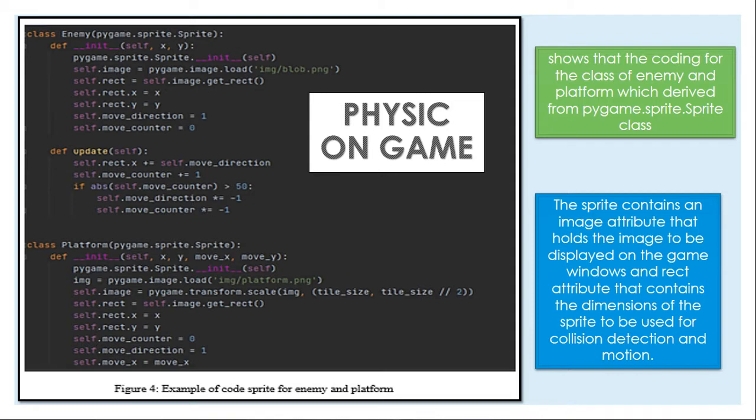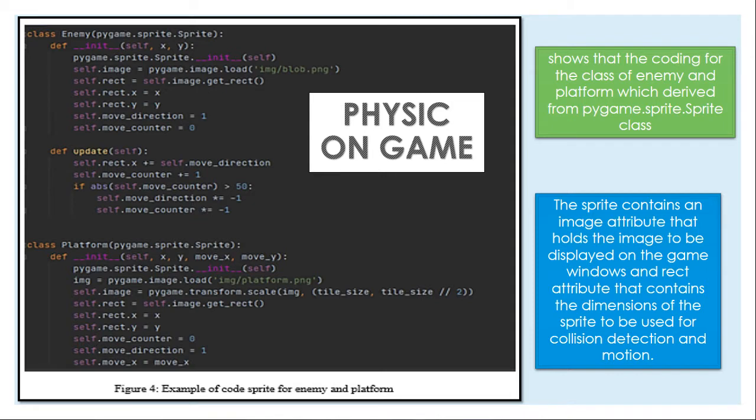I will explain about the physics that we apply in this game. So, in this game, Pygame plays a crucial role in illustrating this game. Pygame is a thin wrapper around the SDL library, which consists of various top-level pieces like sprite, surface, font, mixer, and others. Each of them is necessary and has its own function to create a complete full game. This figure shows the example of sprite code for enemy and platform in this game.